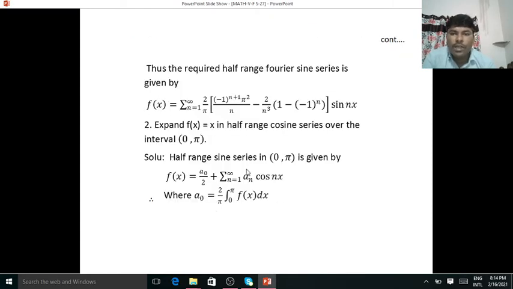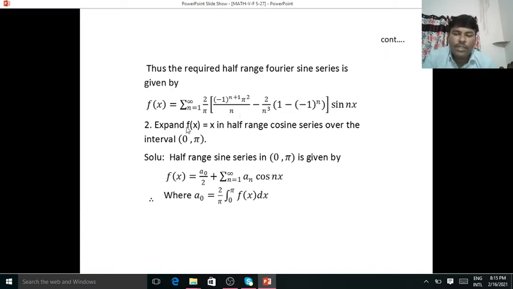The required half-range Fourier series is f of x is equal to summation n is equal to 1 to infinity 2 by pi into minus 1 raised to n plus 1 pi square by n minus 2 by n cube into 1 minus 1 raised to n into sin nx.